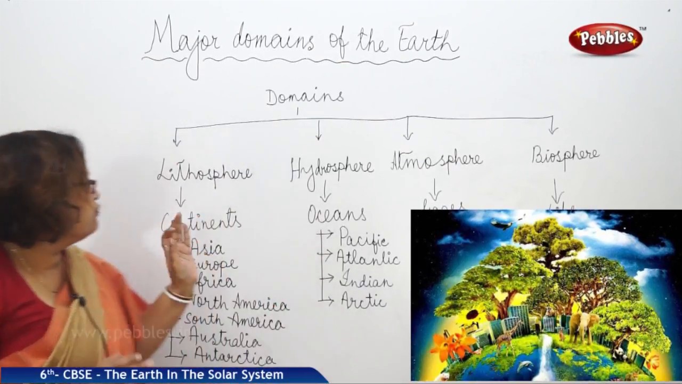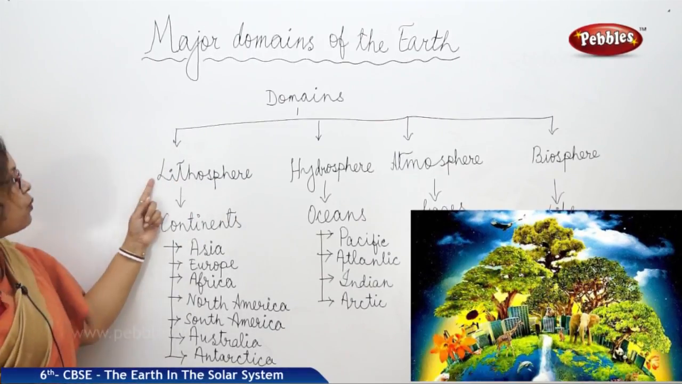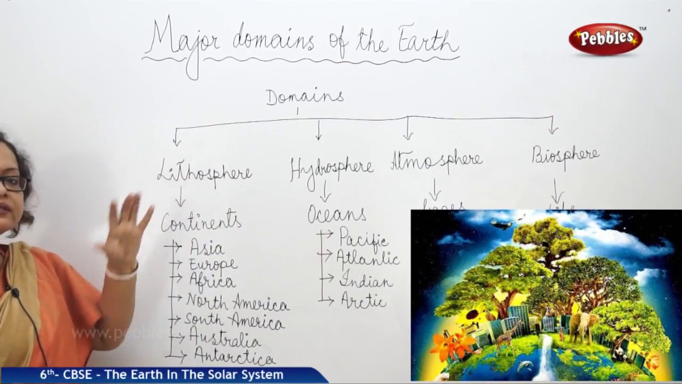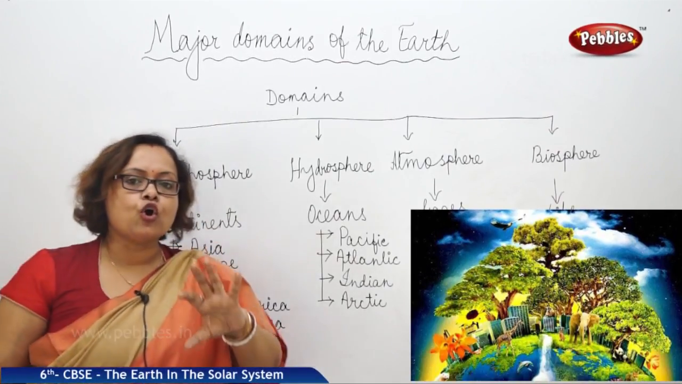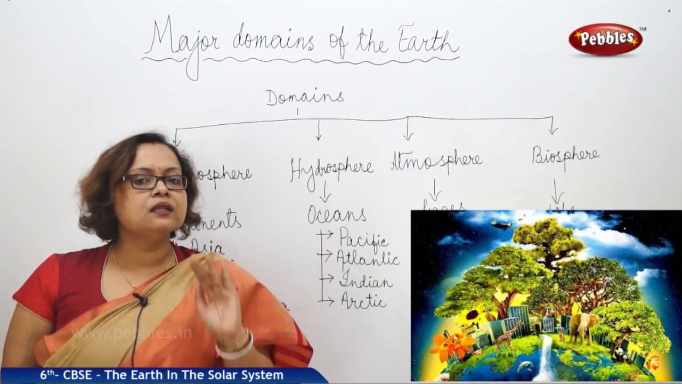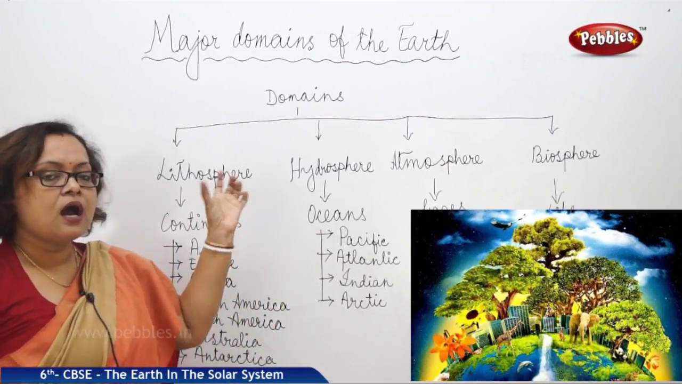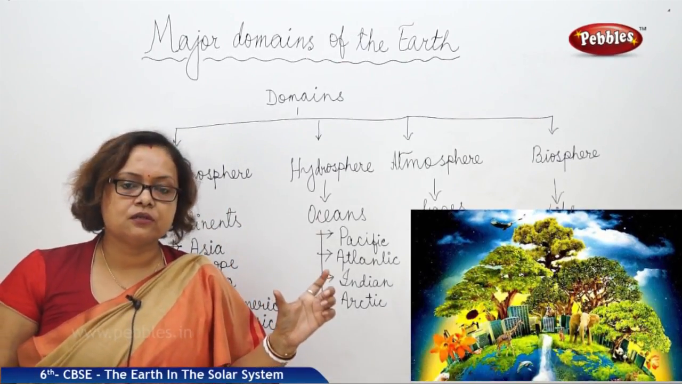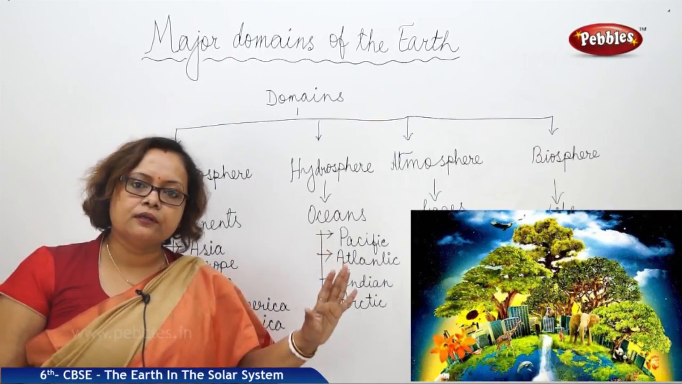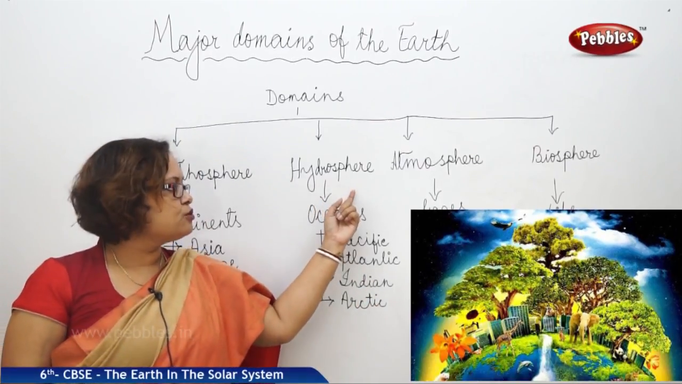If we say the word lithosphere, it is divided into 2 parts. One is litho, the second part is sphere. Litho means the rocky part, the rock. So, the rocky part of the world is known as lithosphere. Next, come to hydrosphere. Hydro means water. So, the watery part of the world is known as hydrosphere.